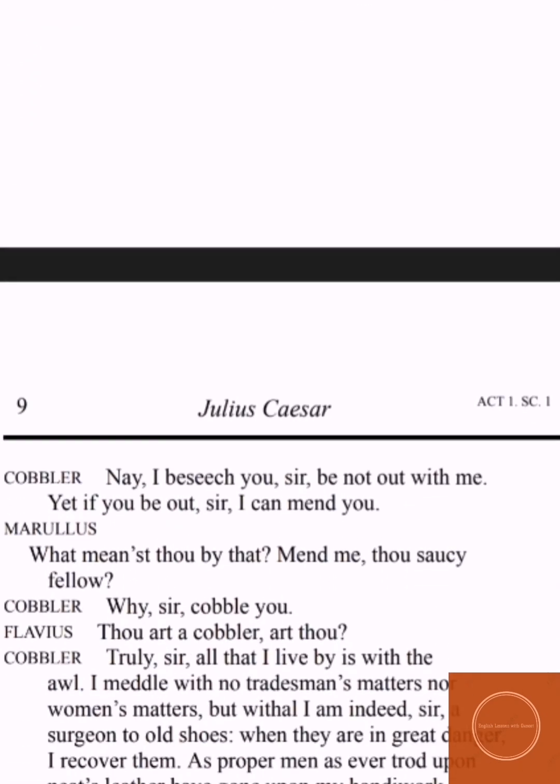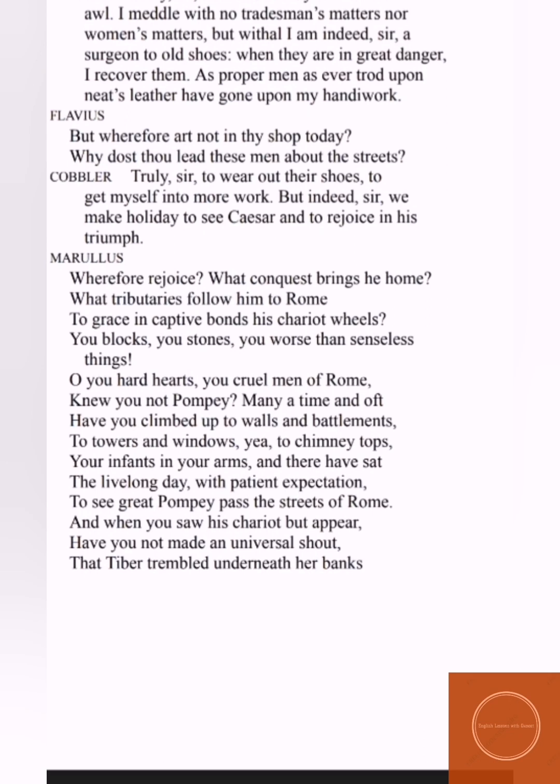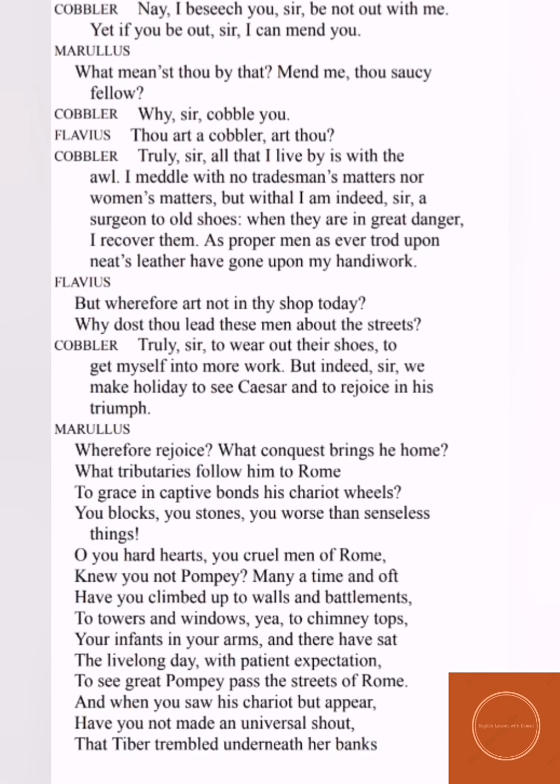Now the cobbler says, nay sir. Now the cobbler even feels ashamed. He says, you sir, be not out with me, means don't be angry with me, and if you behave with me like this, I can mend you. So now he's trying to say that yes, you're a bad soul and I'm going to repair you. Marullus feels very embarrassed and ashamed. So Marullus said, what meanest thou by that? Means, what do you mean by that? Mend me, thou saucy fellow. That you, bad fellow, you want to mend me, you can repair me. Now the cobbler says, why sir, cobble you?